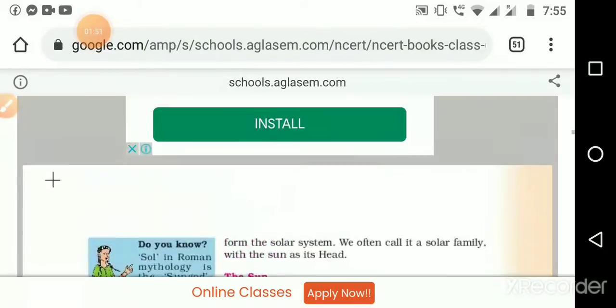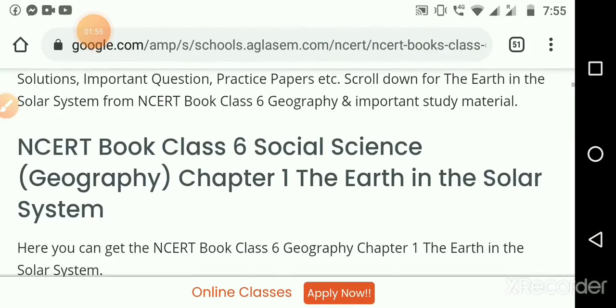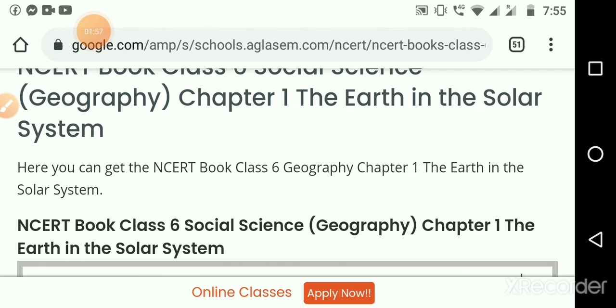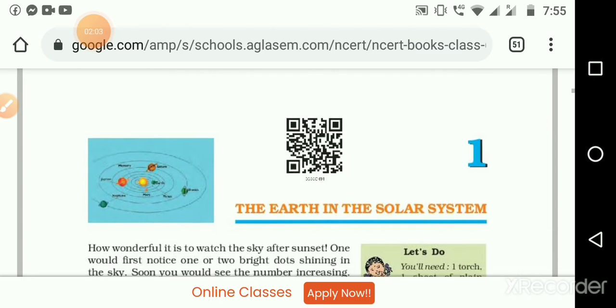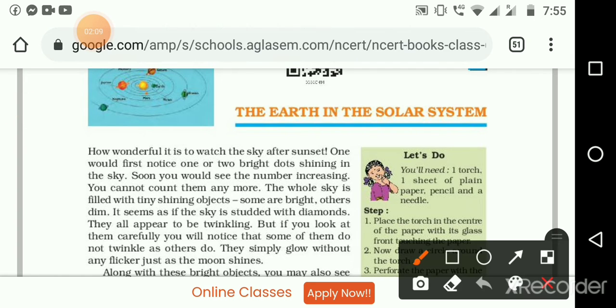Okay, so we are going to start the lesson. This is the site I am using, school.algazam.com, where NCERT books are available as e-books. Okay, first lesson: Earth in the Solar System. What is the lesson name? Say loudly all together: the Earth in the Solar System. Once again, read the lesson name: the Earth in the Solar System.